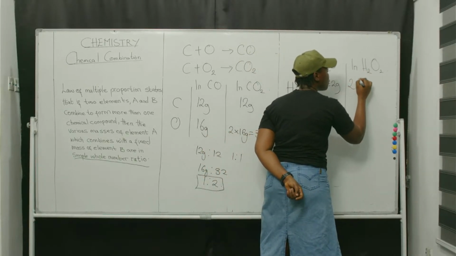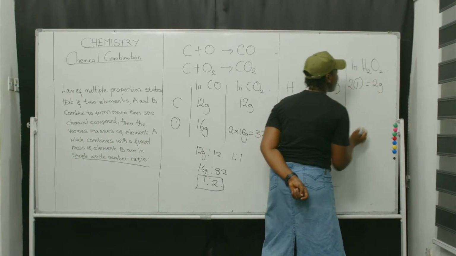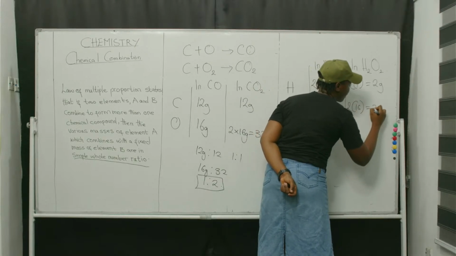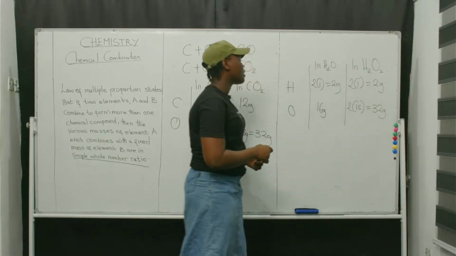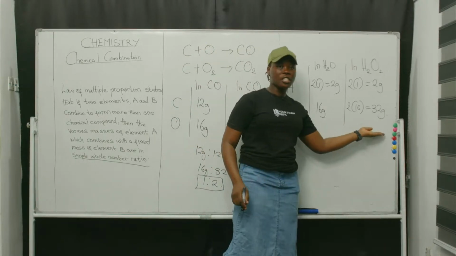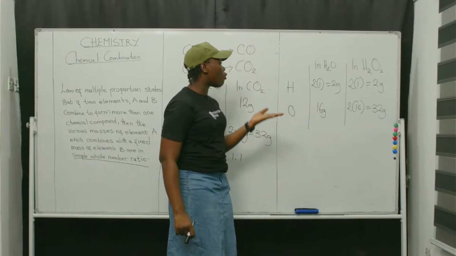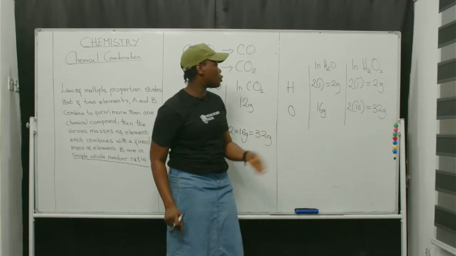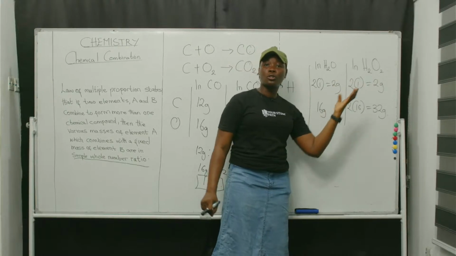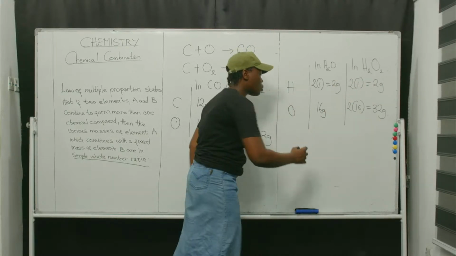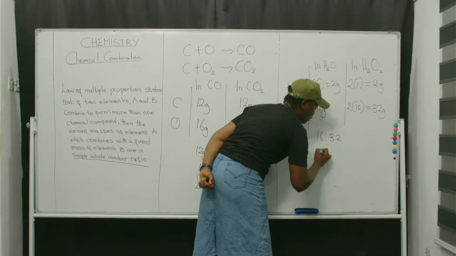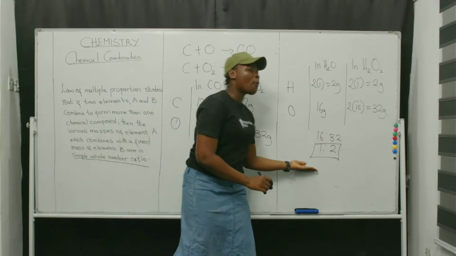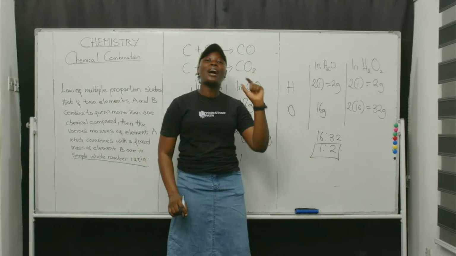Hydrogen in peroxide, 2 times 1, which is 2 grams. Oxygen in peroxide, that's 2 times 16, which is 32 grams. Several masses of A, that's oxygen here, will combine with a fixed mass of B, hydrogen here, and they do so in simple whole number ratio. 2 to 2 will give 1 to 1. Then 16 to 32 will give 1:2. They do so in simple whole number ratio.